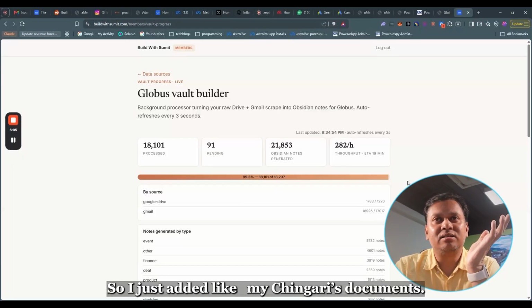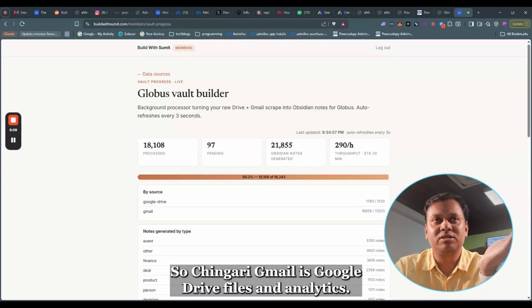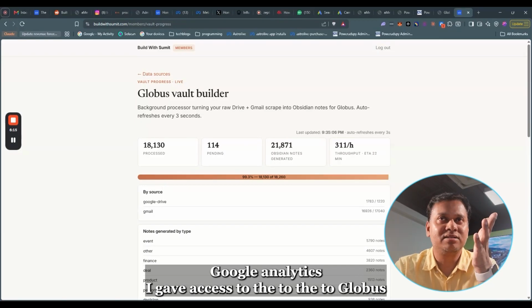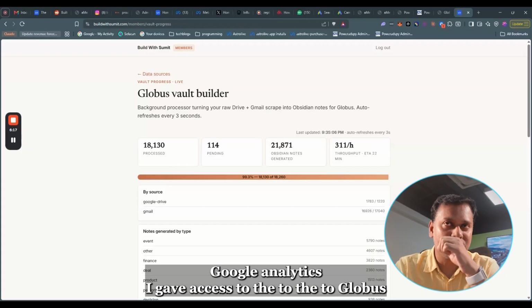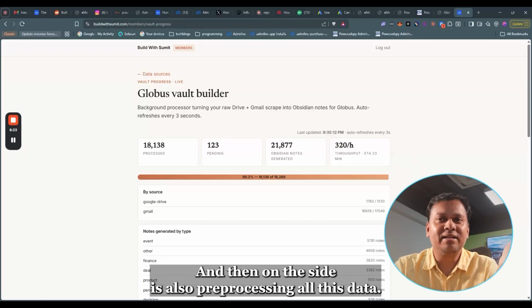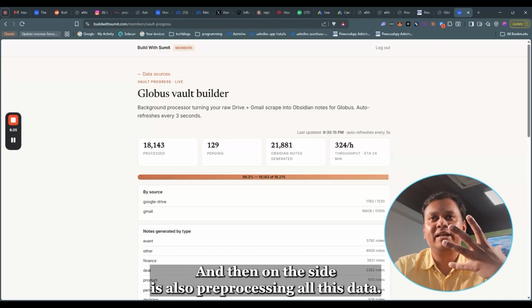So I just added my Chingari documents. So Chingari's Gmail, Chingari's Google Drive files and Google Analytics. I gave access to Globus. So it's basically indexing all the files, adding them to my Obsidian vault. And then on the side, the LLM is also processing all this data.